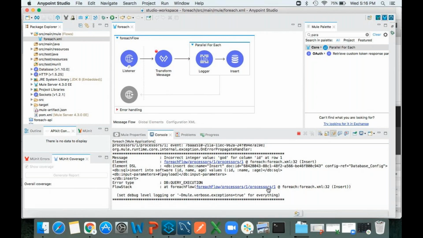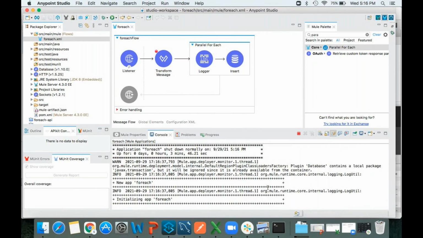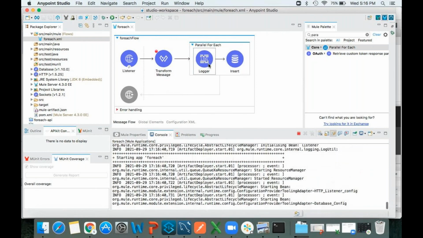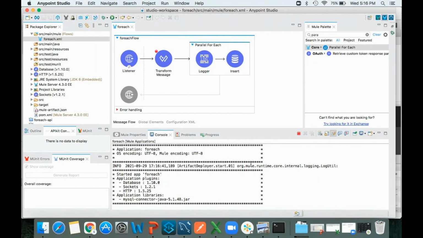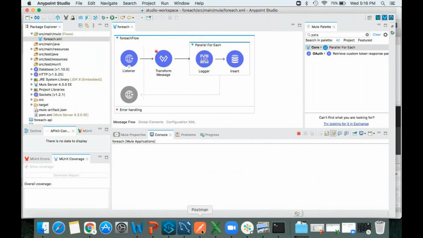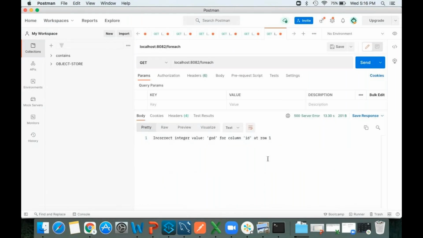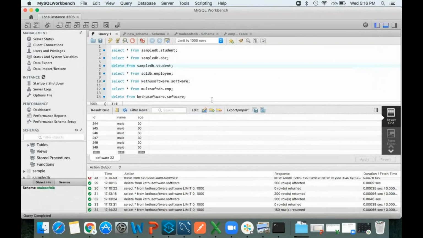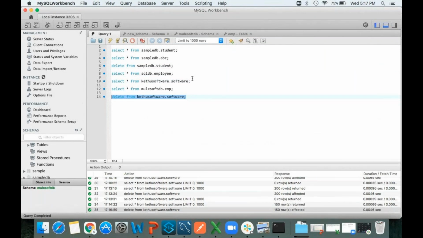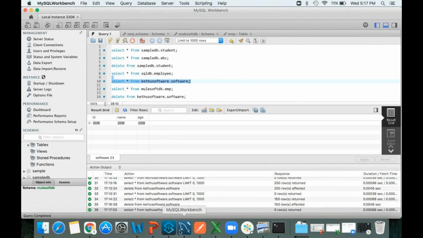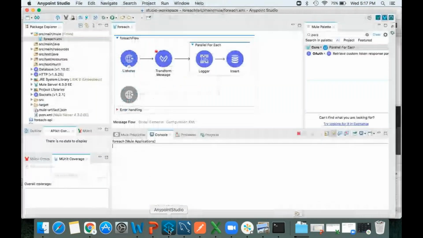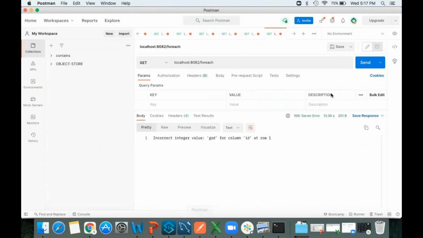Okay, we will see. Anyway, it got deployed. First let me clear the records from the DB, or else we'll get an error. Okay, it got deleted. Now no records in the database. Now I'll come back here and give some request.